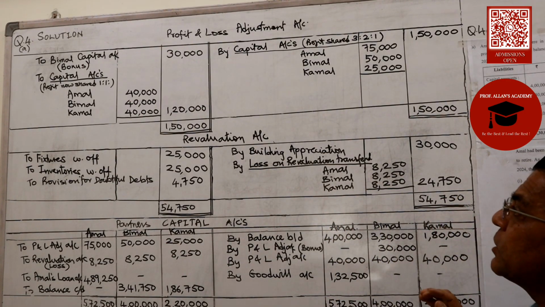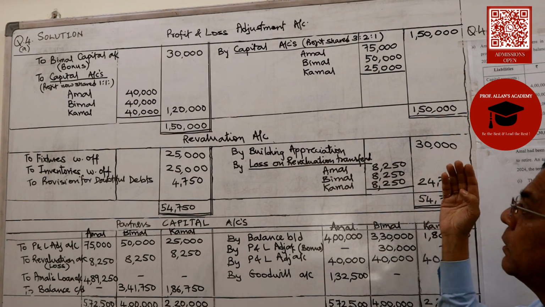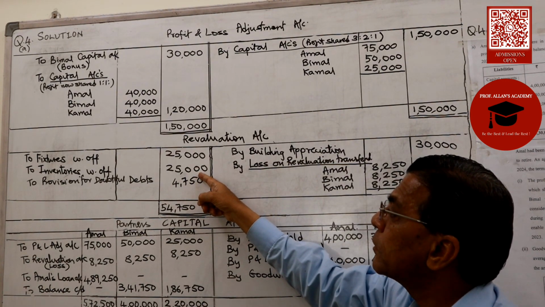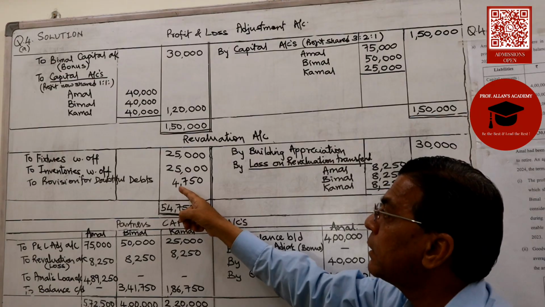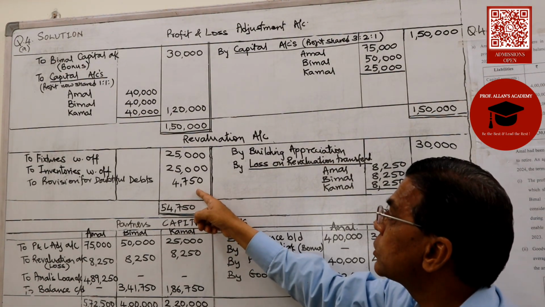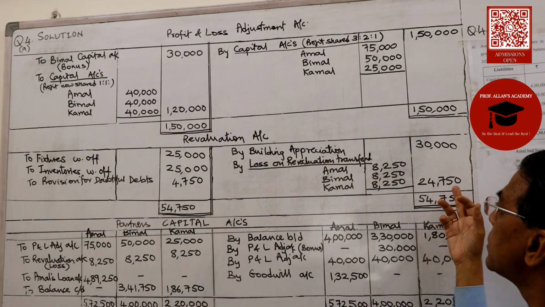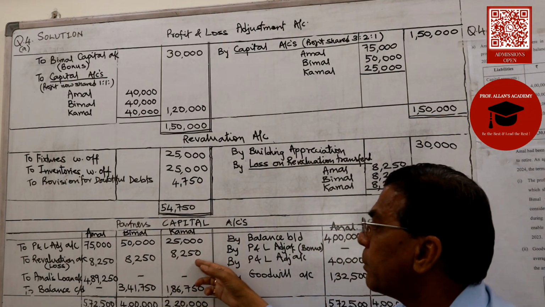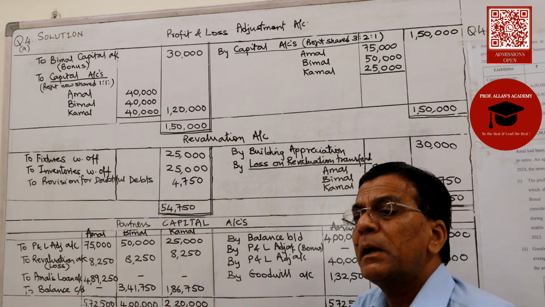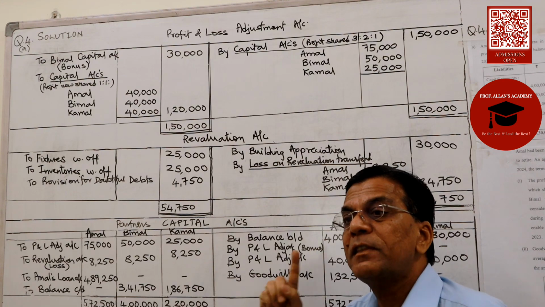Now, the further adjustments which were there: building was appreciated by 30,000; fixtures written off, so it's a loss; inventories written off, so it's a loss on revaluation; and doubtful debts, the debtors are reducing, trade receivables are reducing, so again it's a loss. So on revaluation, the loss works out to 24,750, and this is debited to the partners' capital accounts in the new profit sharing ratio 1:1:1, because we are supposed to give that effect.